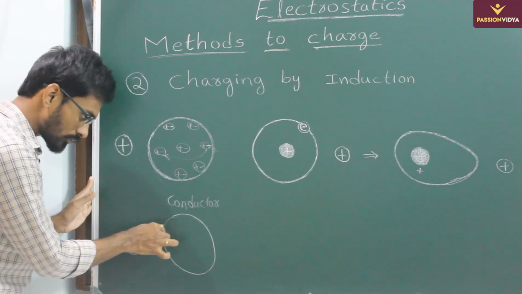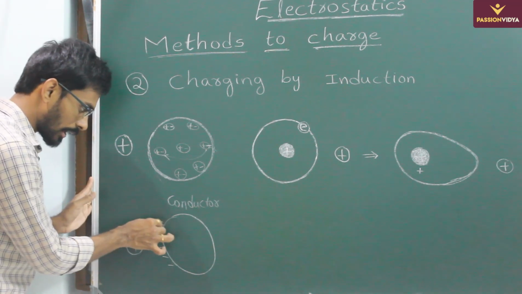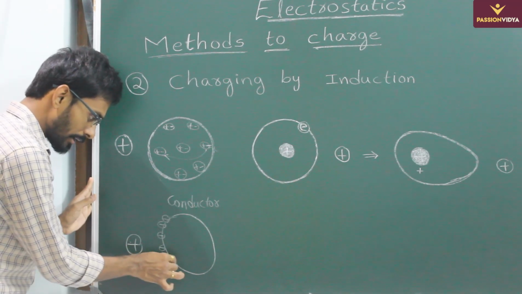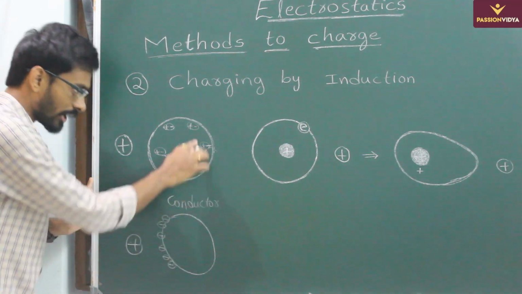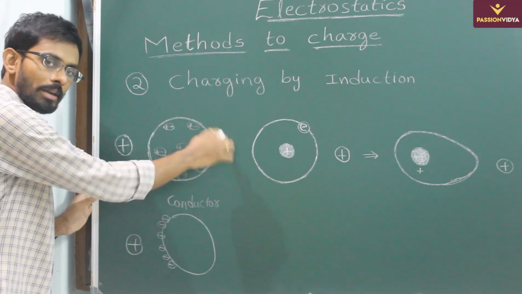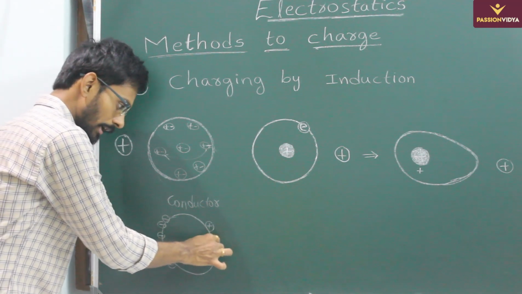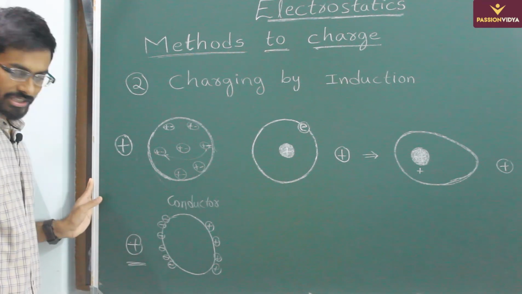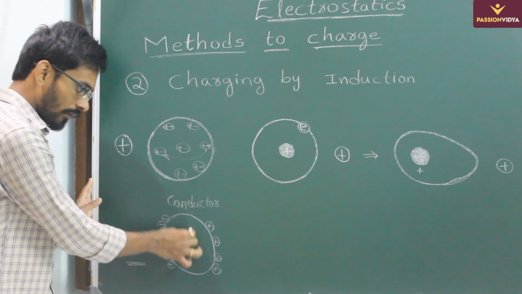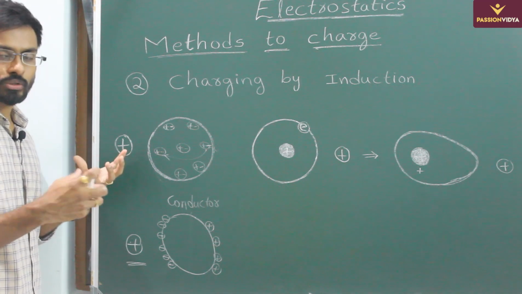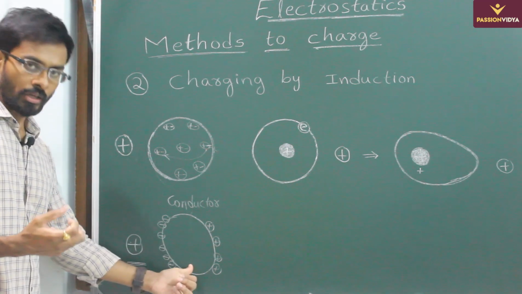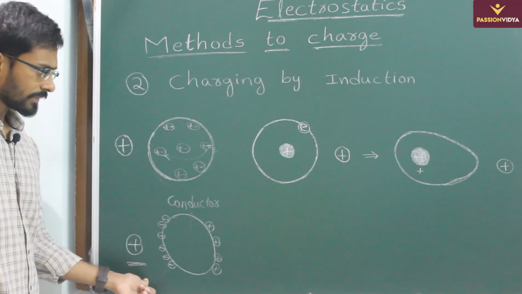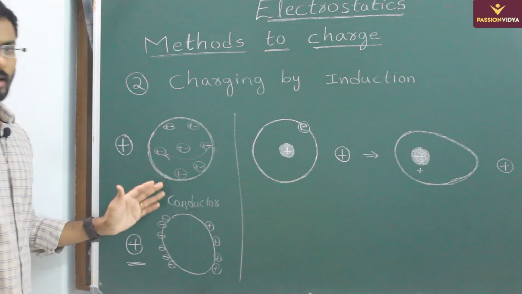The electrons will come close to the positive charge, and here, as electrons have moved from here to here, the positive charge will be left over here. So due to an external charge or external influence, the division or splitting of positive charges and negative charges within the conductor is what we call induction. So this is the concept of induction, guys. So this is induction in conductors.